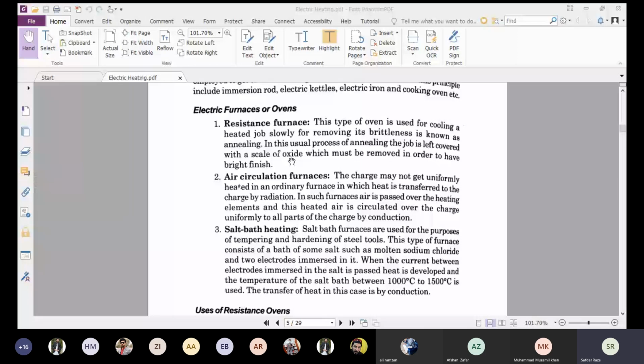So we place it over there, and after some time we hammer it and the bright finish comes to it. This type of furnace is normally used in iron industries. So this type of furnace we call a resistance furnace.